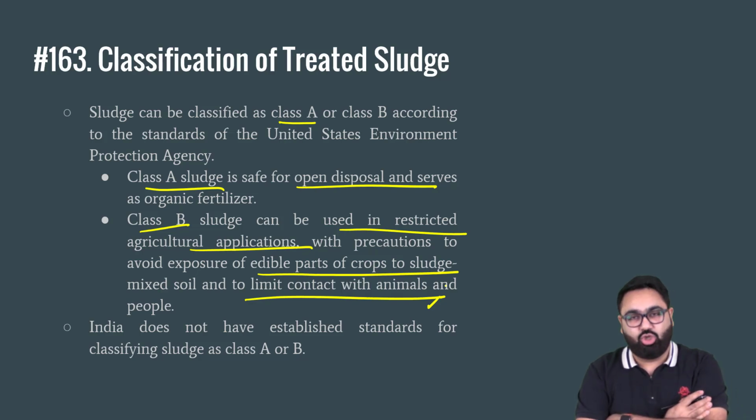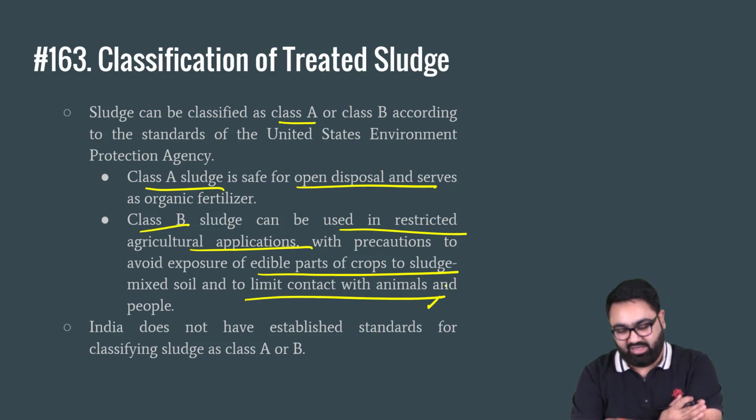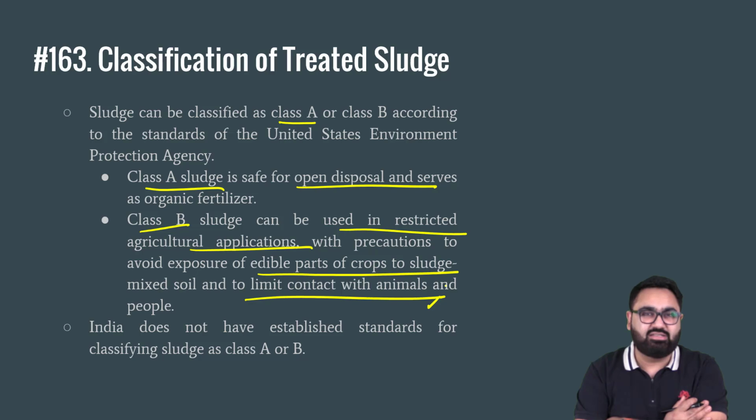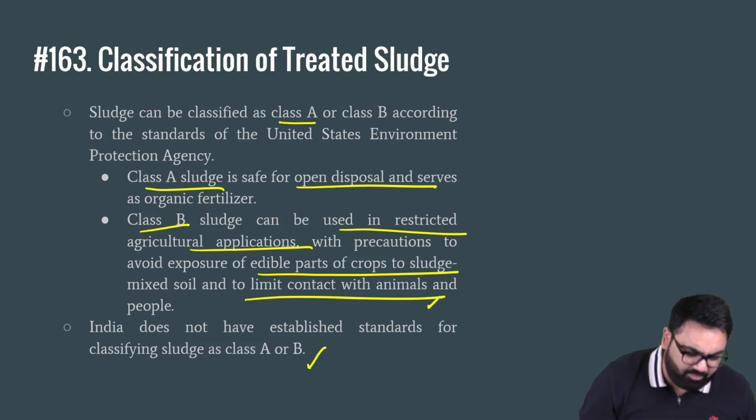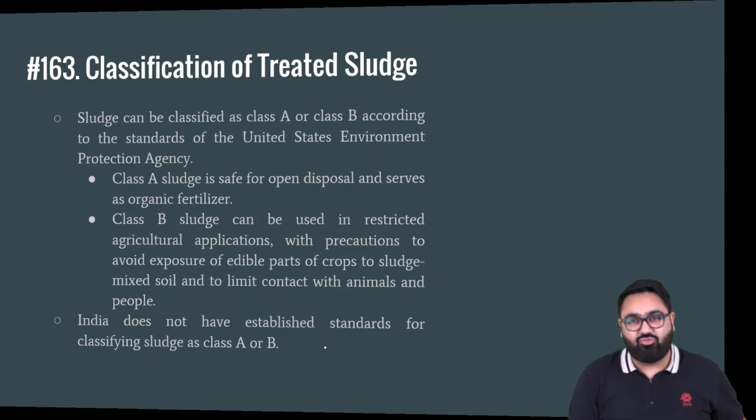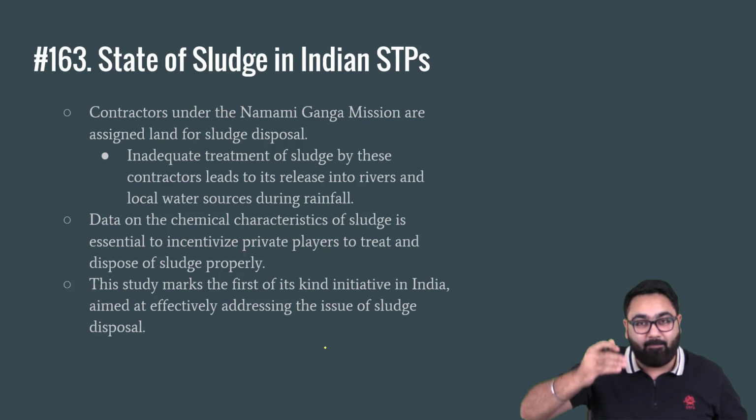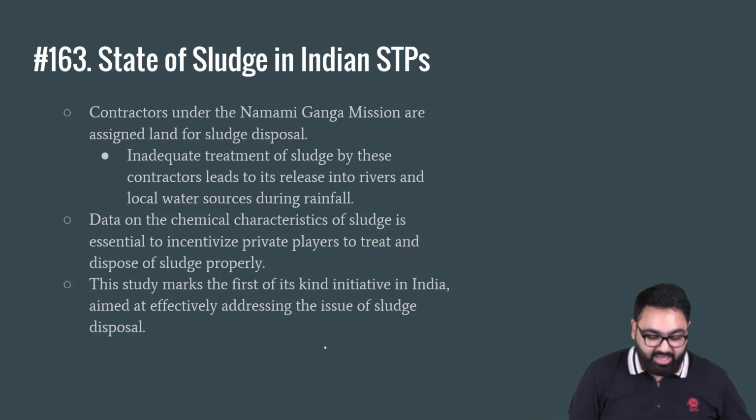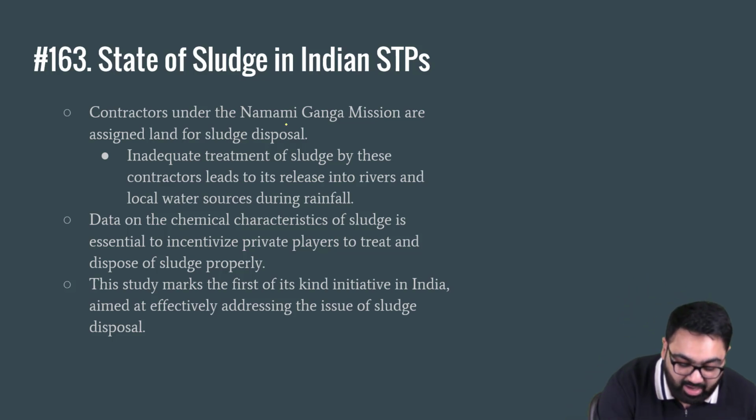So again, in the US, sludge is categorized into two classes. Class A is safe for use in agriculture as fertilizer. Class B, not safe to be used. In India, we do not have this category as such. And that is a problem because if we are looking to utilize sludge for its different applications, especially in agriculture, we need to ensure that they are safe enough to be used in agriculture and it does not impact the cultivation.